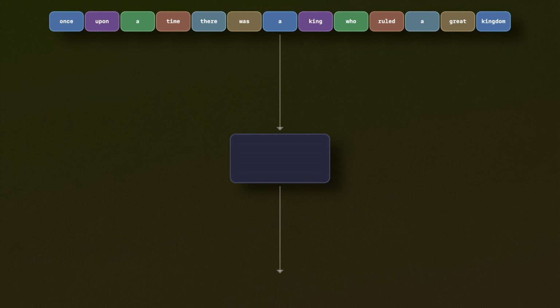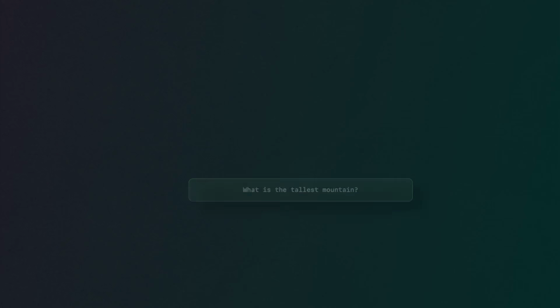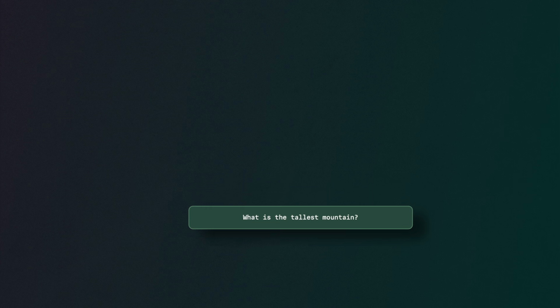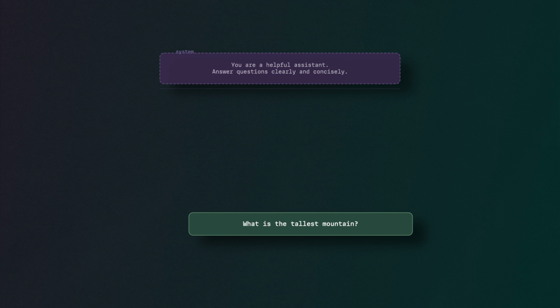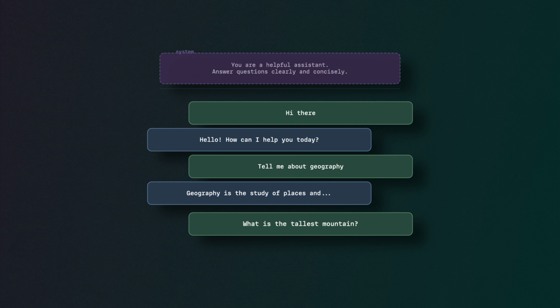Now, when you send your prompt off to a production LLM like ChatGPT or Claude or Gemini, it doesn't see just your prompt. It actually sees a structured package that includes the system prompt, which is essentially hidden instructions written by the AI provider themselves, things like, "You're a useful chatbot." And it also contains the full conversation history. So every single message that you've sent in that chat so far, and then finally your latest prompt or your latest message at the end.